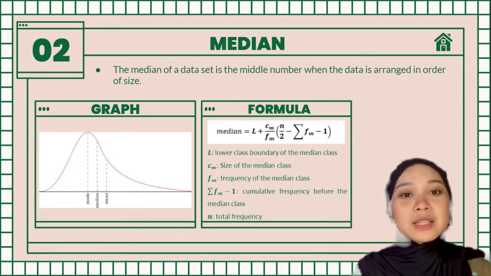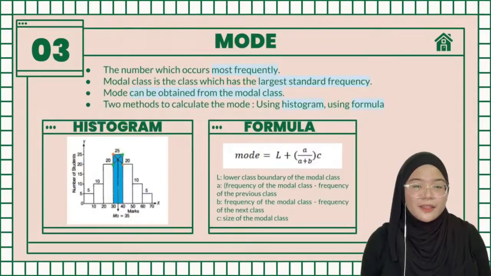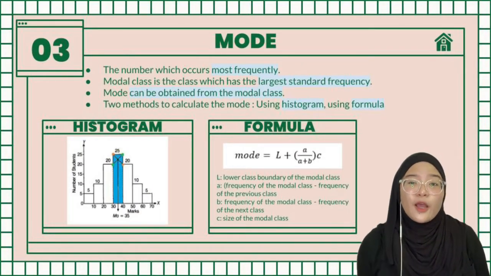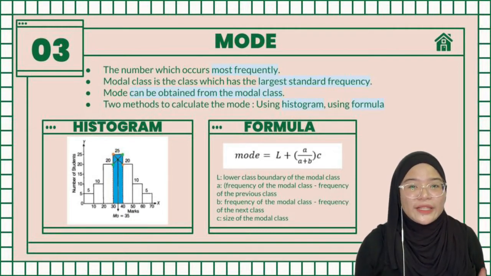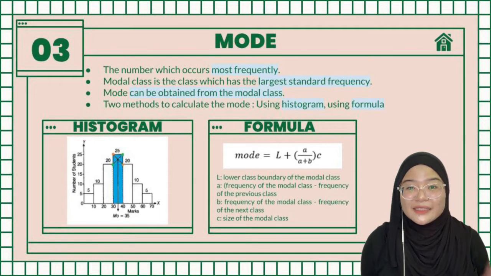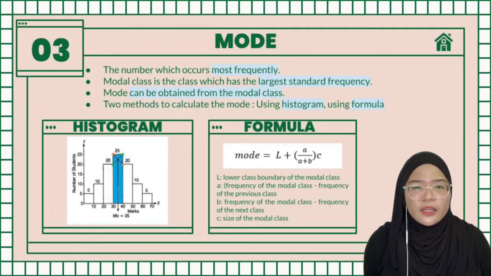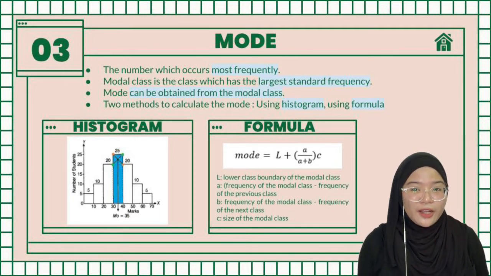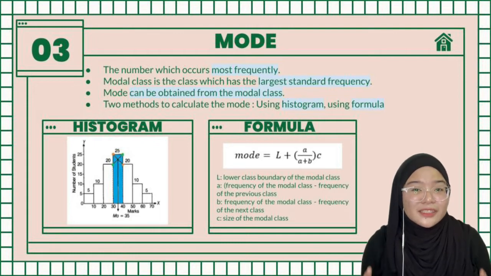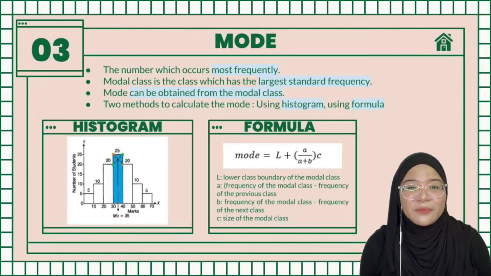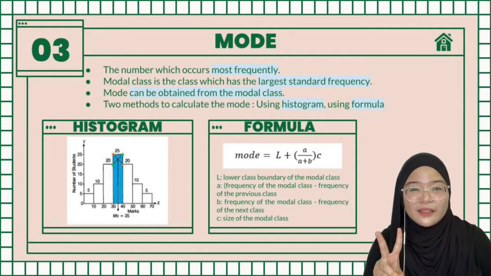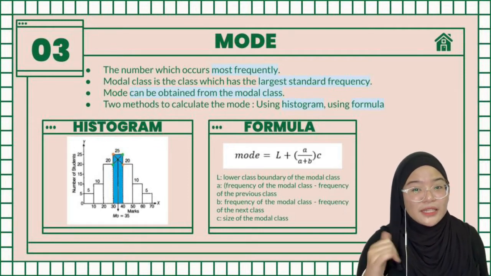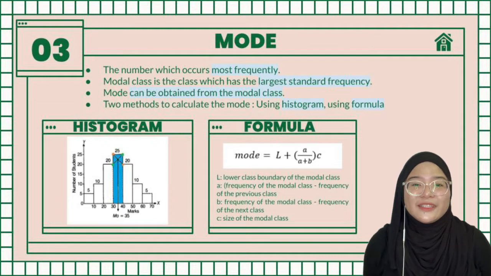Use the formula above. Then I will explain to you guys how to find the mode. Before that, what is mode? Mode is defined as the number which occurs most frequently. The mode may not exist, or there may be one mode or multiple modes. In group frequency distribution, the modal class is the class which has the largest frequency. An estimate of the mode can be obtained from the modal class. There are two methods to calculate the mode, which are by using a histogram and also a formula.